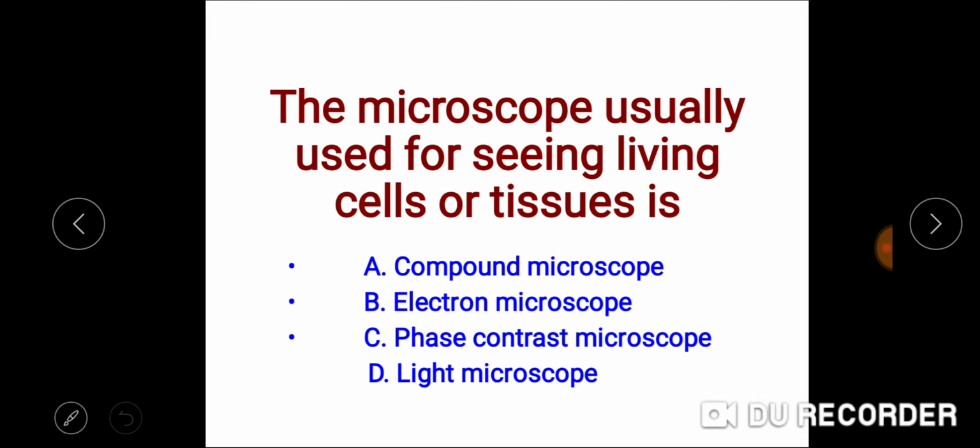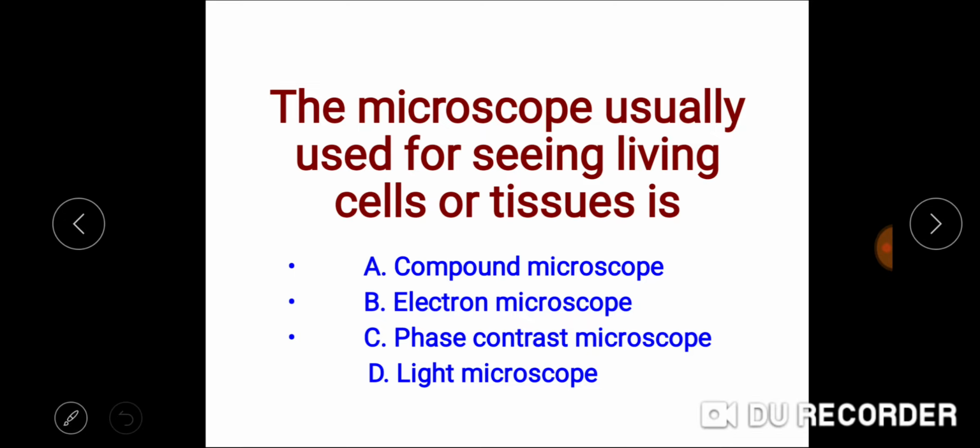Next question. The microscope usually used for seeing living cells or tissues is: compound microscope, electron microscope, phase contrast microscope, or light microscope. Compound microscope and light microscope are one and the same thing.